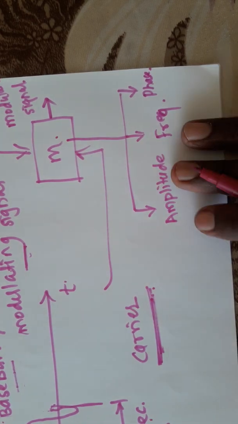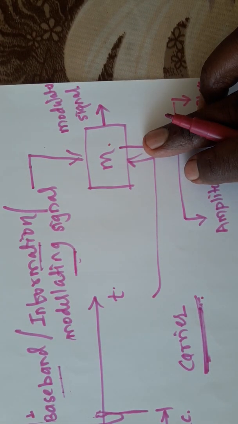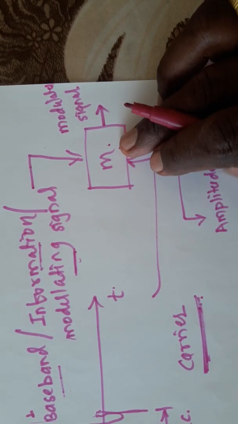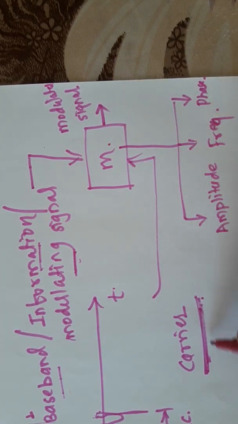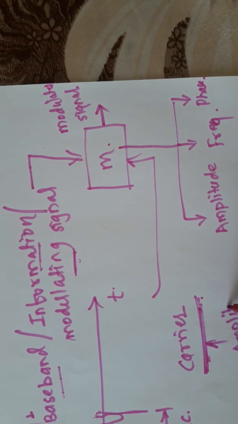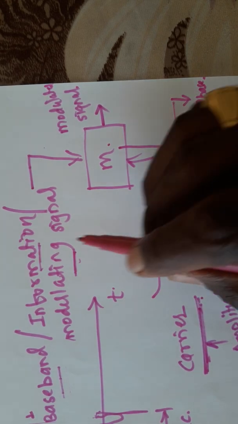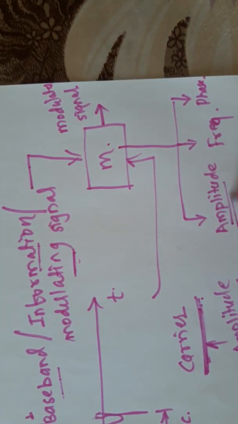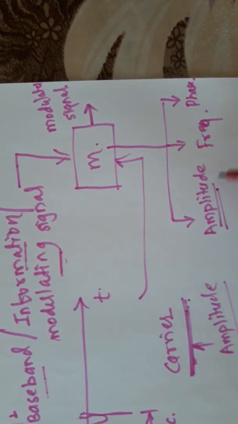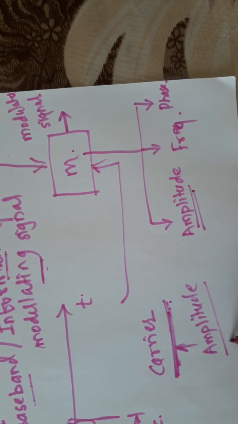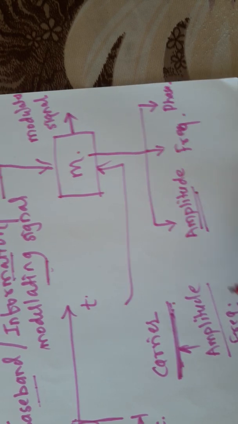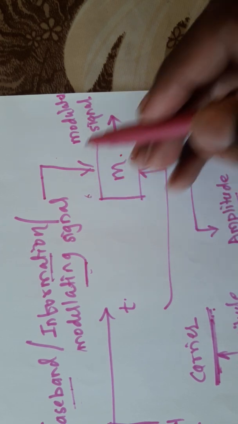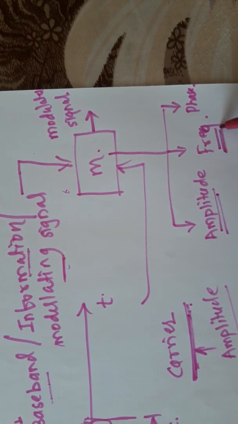Now in this superimposition process, if you are varying the amplitude of the carrier with respect to change in amplitude of the baseband signal, then it is called amplitude modulation. If you are varying the frequency of the carrier with respect to change in amplitude of the modulating signal, then it is called frequency modulation.